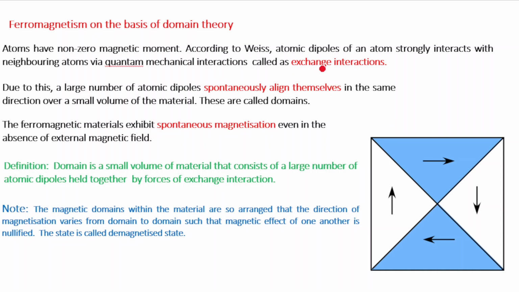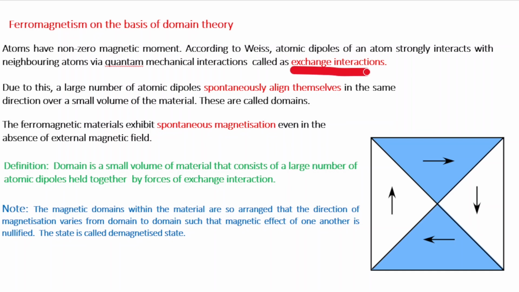In the previous video, I have shown that the dipole moments of the ferromagnetic material are arranged parallel to each other. Now, according to Weiss, they interact with each other via quantum mechanical interaction, and the name of this interaction is exchange interaction.